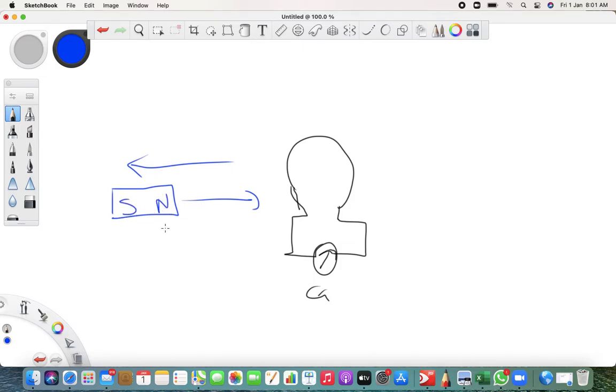If you take a magnet near or far from a circular loop, the magnetic field will increase or decrease. So can I say there is a change in the magnetic field?